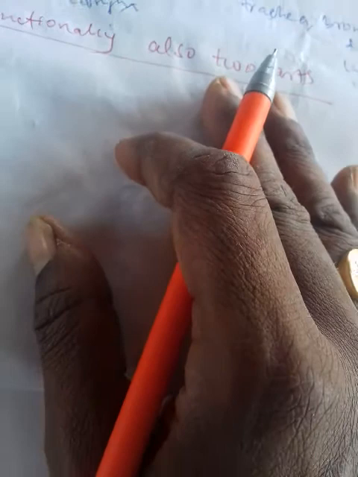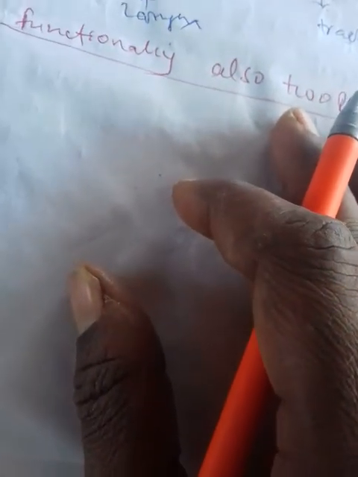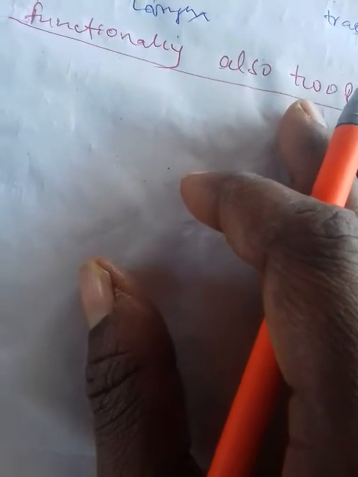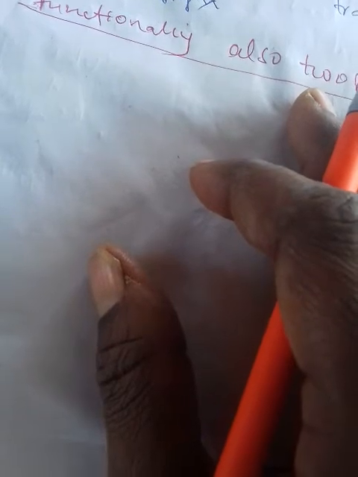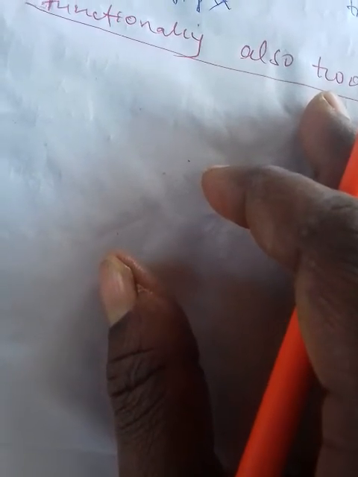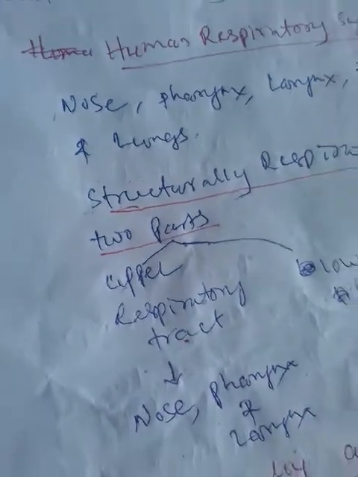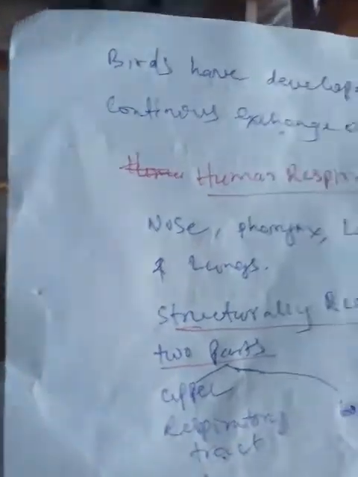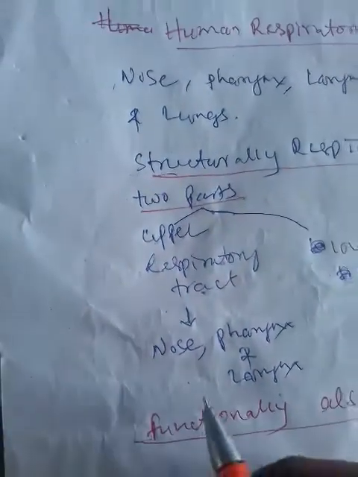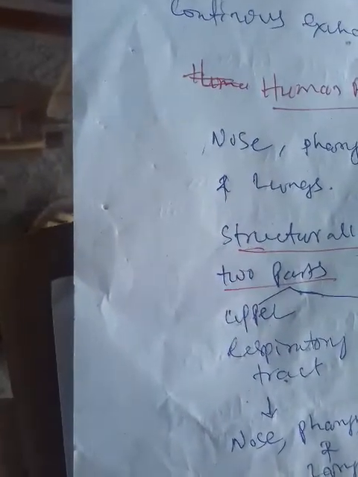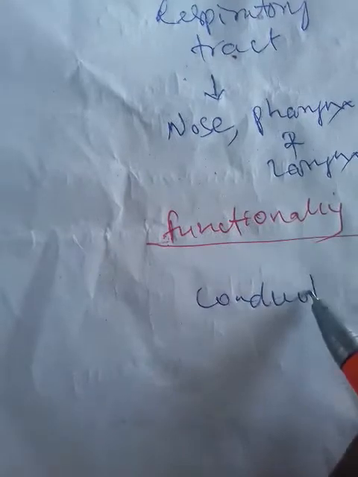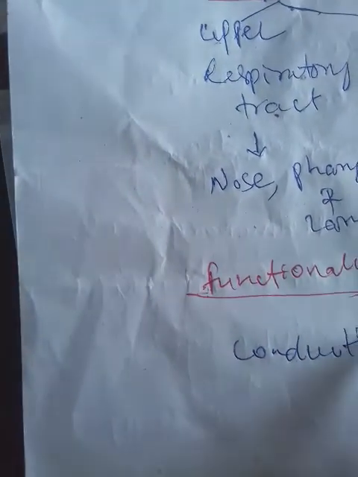Conducting zone means it conducts or transmits the gases to the alveoli from the environment, and again from the alveoli to the environment the gases are transported. That part is called the conducting zone or transporting zone. What is the first functional part? Yes, the conducting zone of the respiratory system.